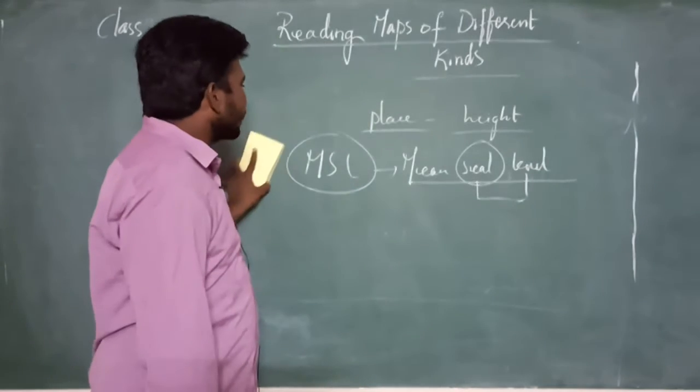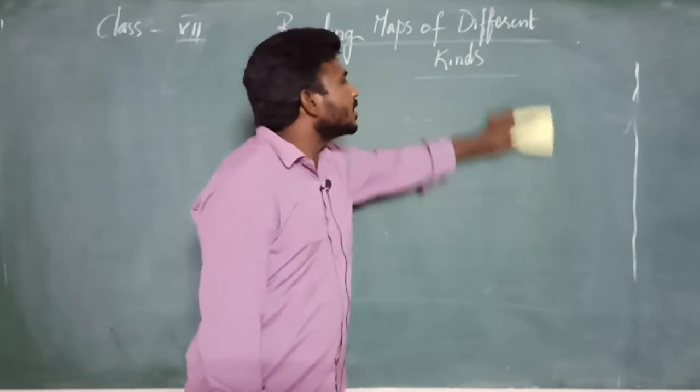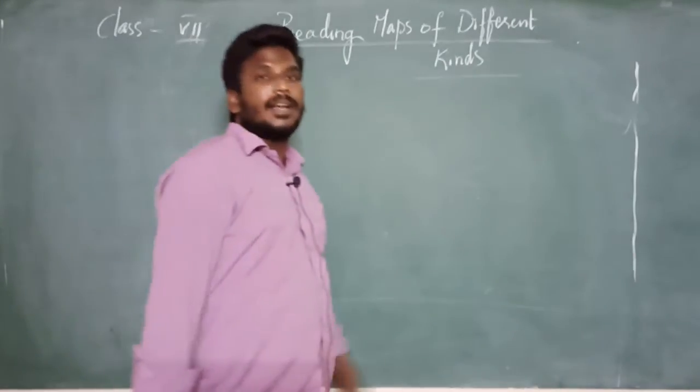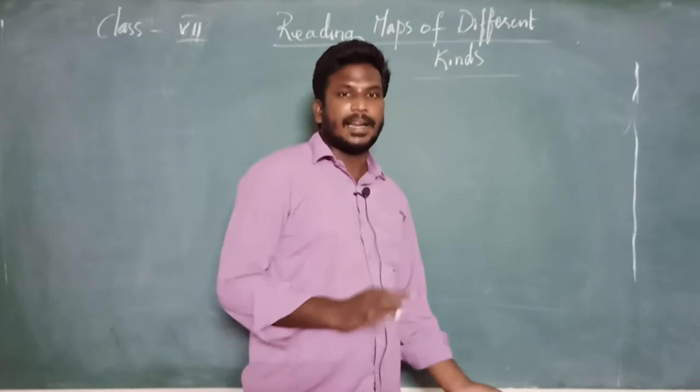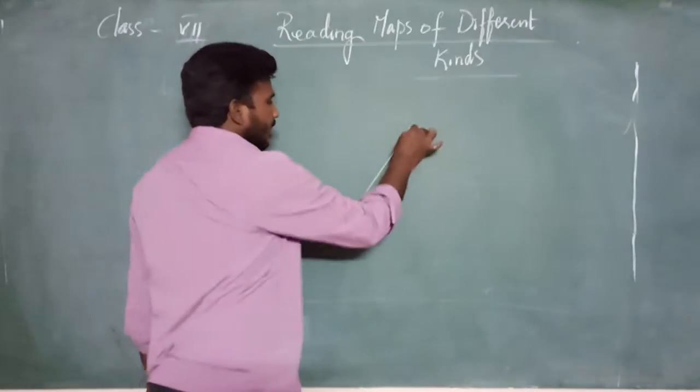Is it clear? Let me give you an example so that you can understand how the heights have been calculated. Here in your textbook they have given a picture. There is a hill.